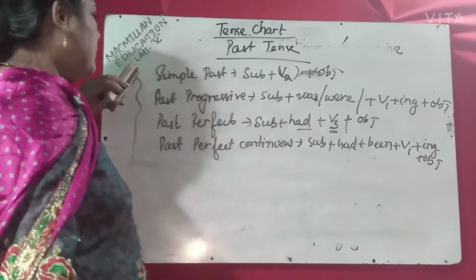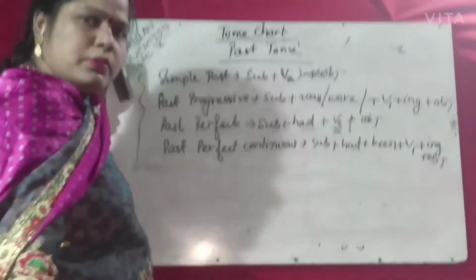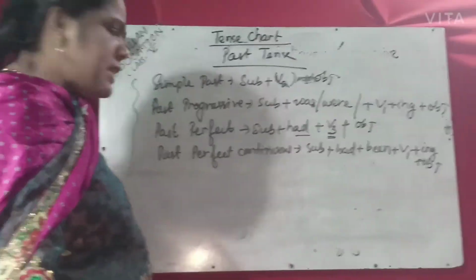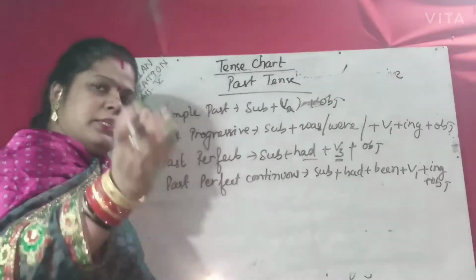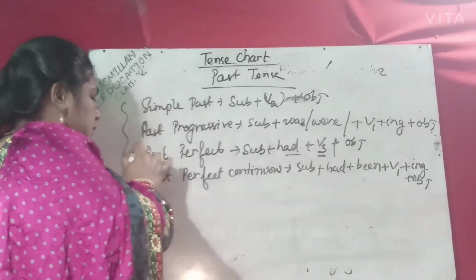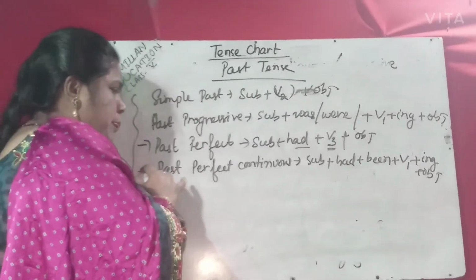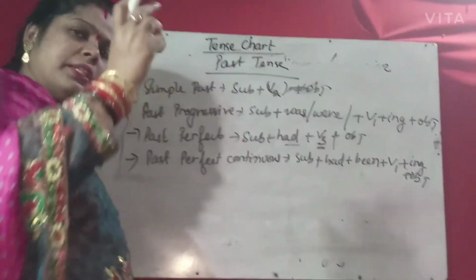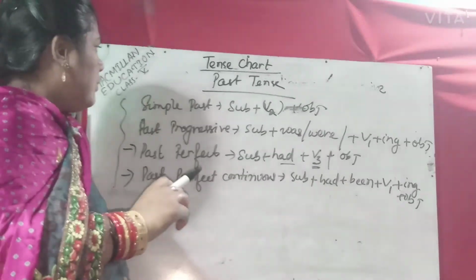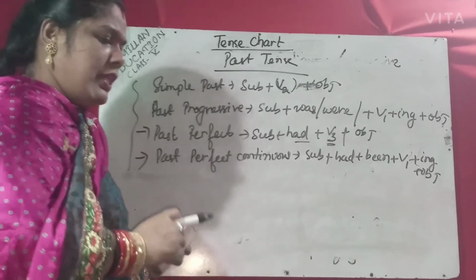Simple past is a general truth in the past or a habit in the past. Past progressive is some work going on in past time. Perfect is work completed at a point of time, and perfect continuous means it is continued over a period of time in the past. So I hope you understood the past tense completely, the four forms of the past tense.